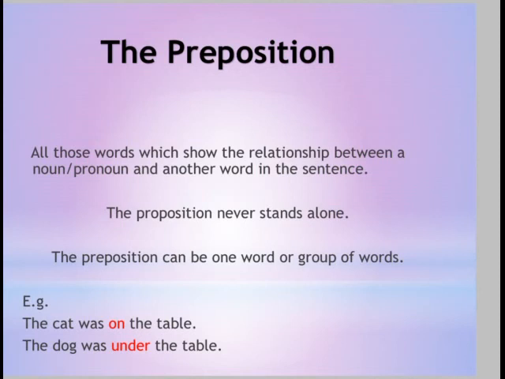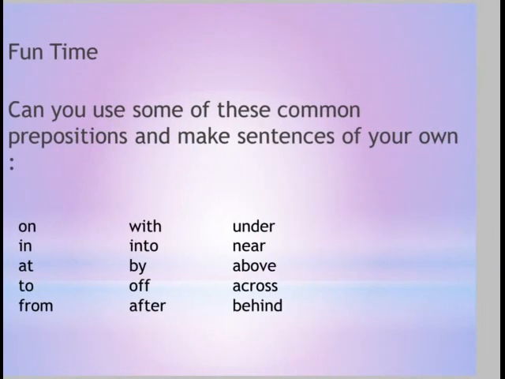All those words which show the relationship between a noun or pronoun and another word in the sentence. Position, relationship of a noun or pronoun, that is known as a preposition. The preposition never stands alone; it can never be alone. It doesn't give meaning by itself. The preposition can be one word or a group of words. The cat was on the table. On is showing the position of a noun or pronoun, and the dog was under the table. Again, under is showing the position.